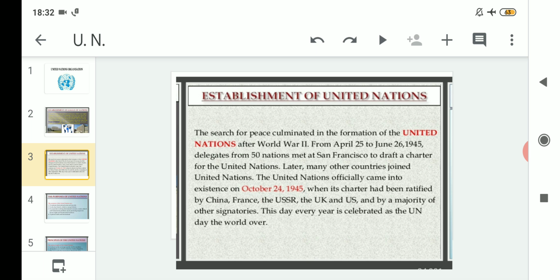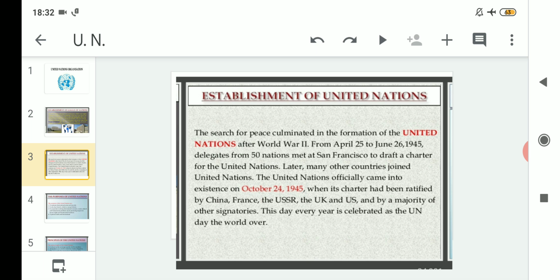Again, just as people thought that the League of Nations was formed immediately after the First World War, in the same way the United Nations was also formed, and the main purpose of forming the United Nations was the same as it was for forming the League of Nations. The main reason was to stop war and to establish peace and harmony all over the world. So after World War II, that means after 1945, the United Nations was formed.